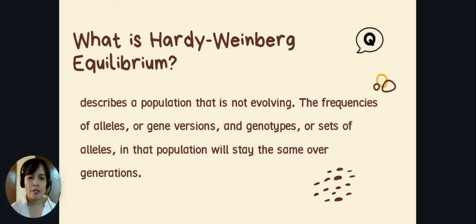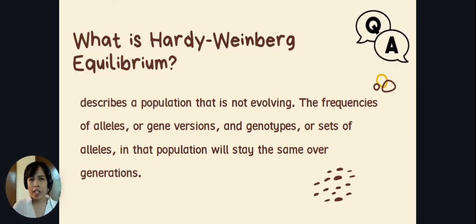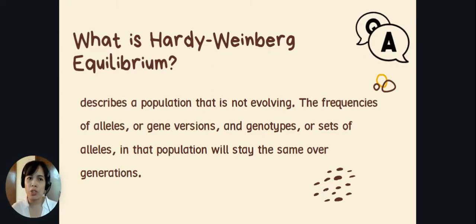The frequencies of alleles or gene versions and genotypes or sets of alleles in that population will stay the same over generations. So it may be from the parental to the filial or until the fifth generation, the frequencies of the alleles and the genotypes will all be the same or equal. So what will happen if a population does not meet the criteria of the Hardy-Weinberg principle? What do you think will happen?